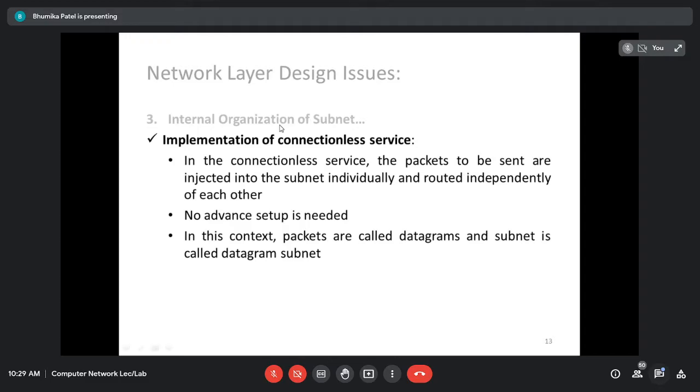They can take any route, routed independently of each other. There is no advanced setup needed, right? You do not need to set up anything beforehand or consider one particular route. There is no need of setting up the circuit, right?